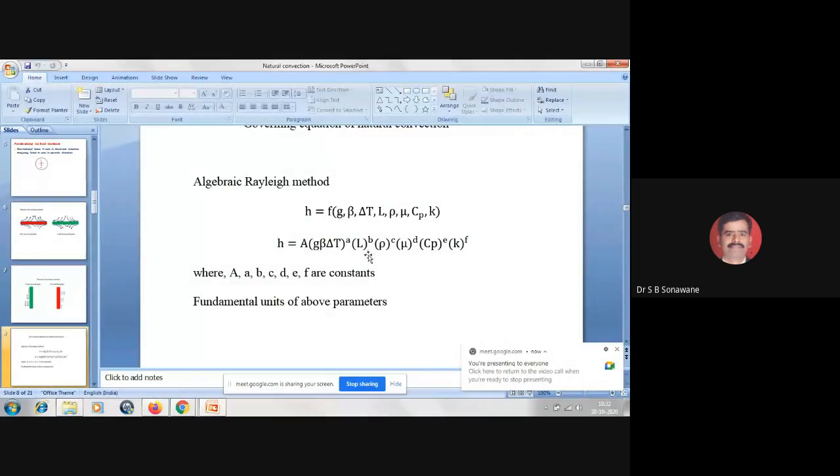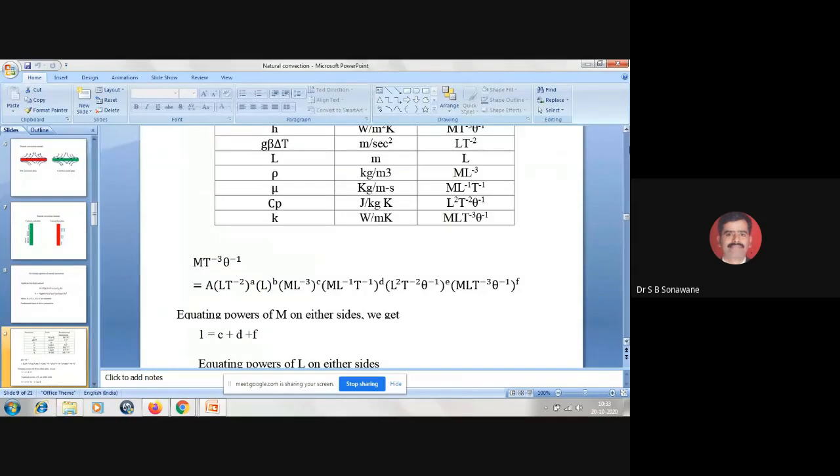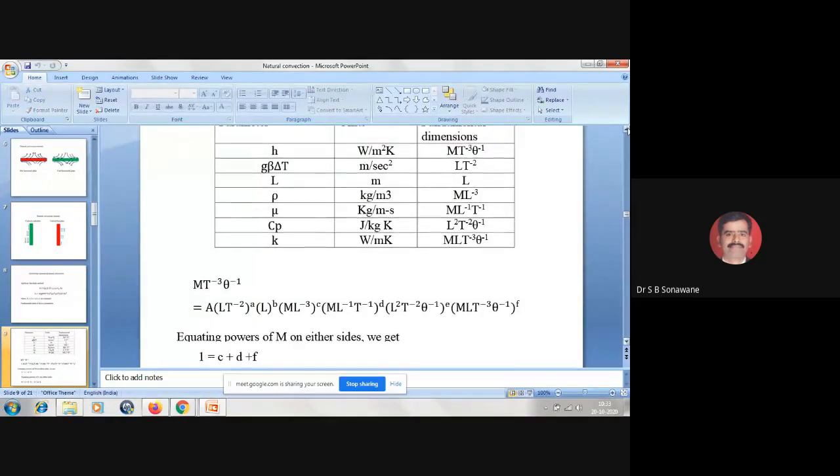So, now, as far as our procedure, because we have to develop the governing equation in terms of the non-dimensional numbers. Okay. So, I have written here capital A, small b, small c, d, e, f. Those are basically the constants. And the fundamental dimensions of the above parameters are like this.